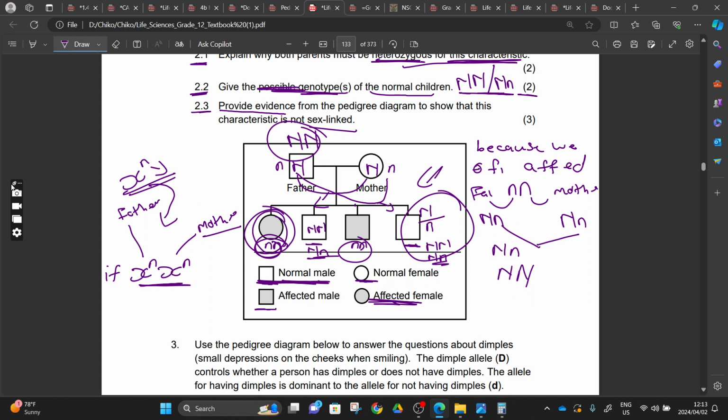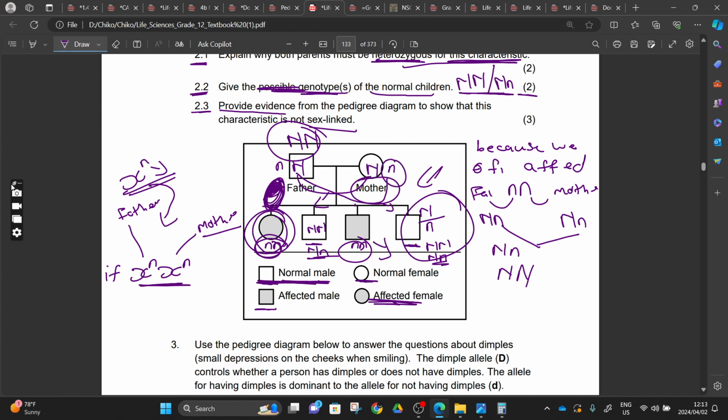But if we concentrate on these two, this is where we can get our answer. Because with our son, we can have Y from the father and X as a carrier from the mother, and she won't be affected.